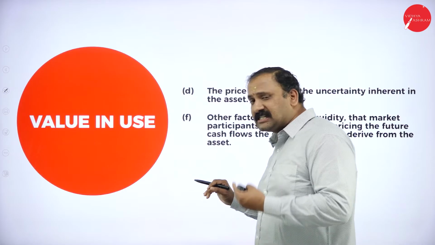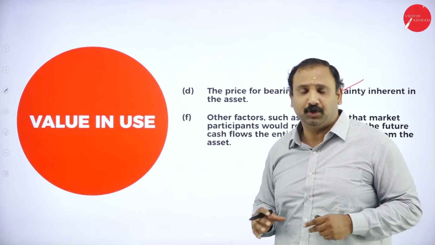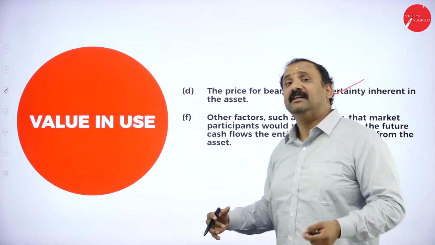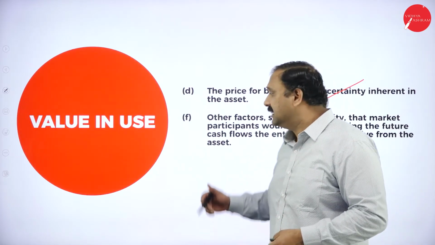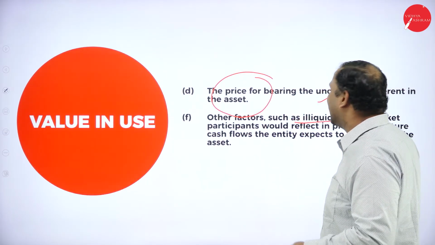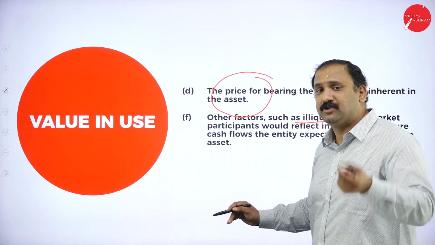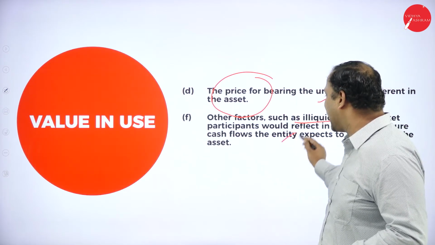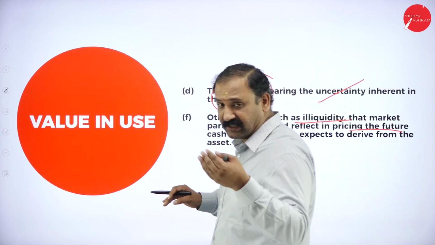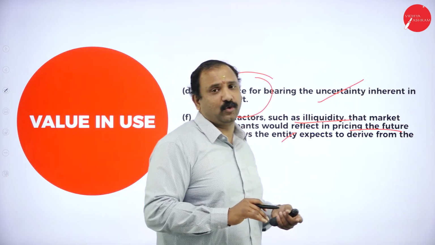Followed by which, the price for bearing the uncertainty inherent. Suppose there might be any untoward incident. Suppose there might be a situation where we have not calculated that these factors might affect the asset. That price also we need to take into account. Then other factors like illiquidity. Suppose we are not able to liquidate the asset, that market participants would reflect in pricing the future cash flow the entity is expected to derive from the asset. So these are all the factors which we are going to look into.